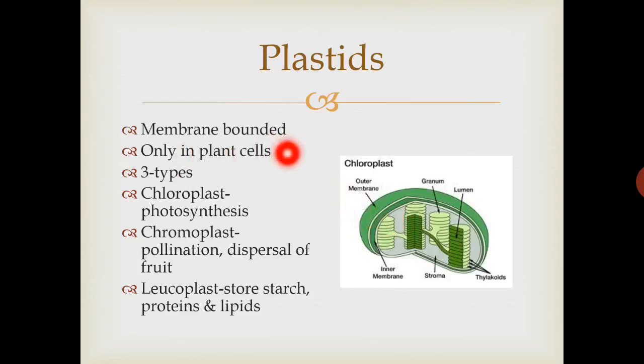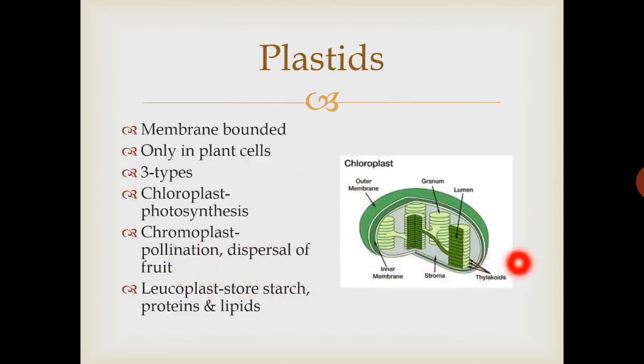Plastids are membrane bounded structures. They are present only in plant cells. The function of plastids is in photosynthesis or color production. They have different pigmentation, which attracts different insects for pollination, and they help in photosynthesis. There are three types of plastids: chloroplast, it helps in photosynthesis; chromoplast, it helps in pollination and dispersal of fruit as it gives bright colors to petals or fruits; and leucoplast, it helps in storage of starch, proteins and lipids.